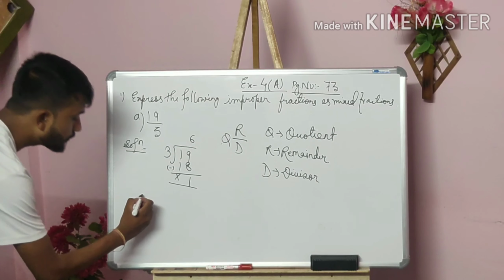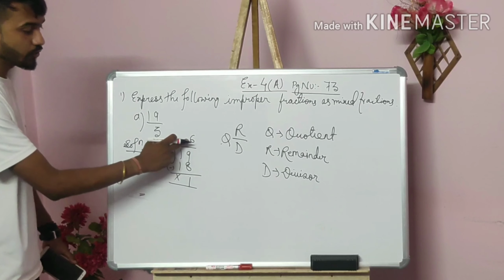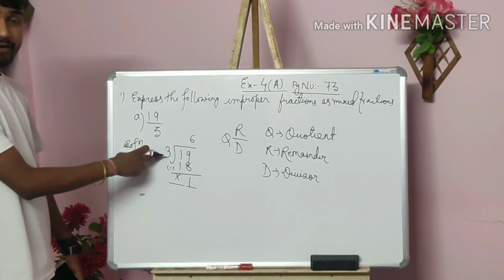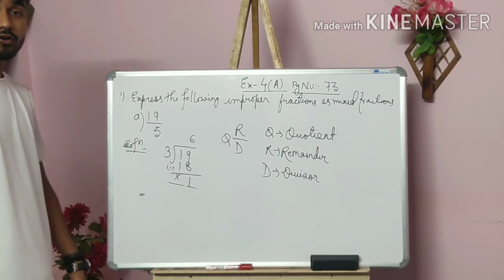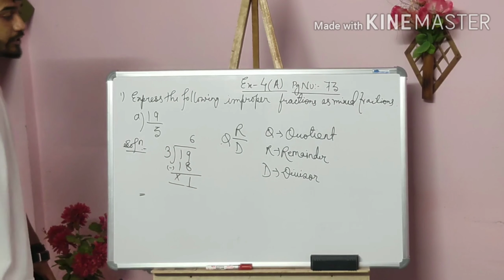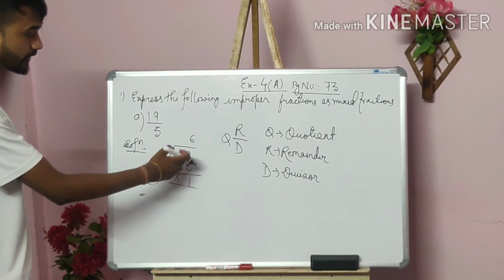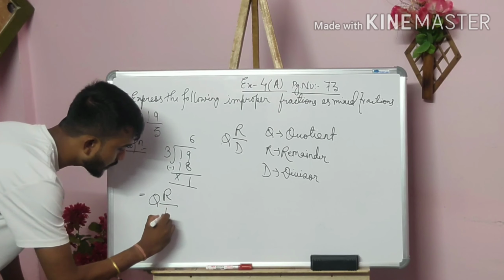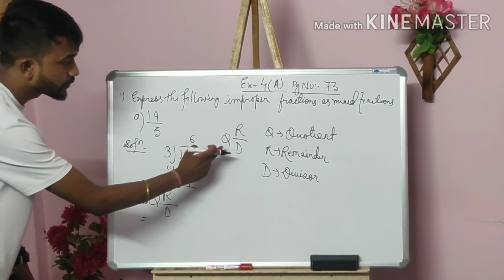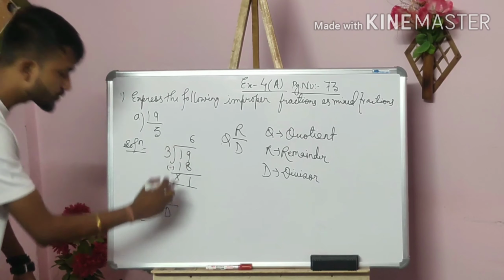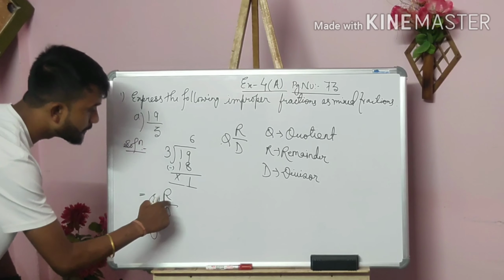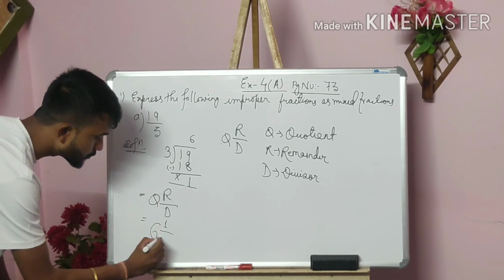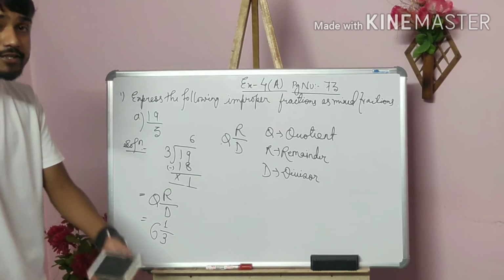You see here how we have to convert it. Here you can see this one is the quotient, this one is the remainder, this one is the divisor, and this one is the dividend. We all know about it, but we don't have to do anything with the dividend. What you have to write is only that QRD. So what is Q here? Q is quotient. Quotient is how much? 6. So you have to write 6 here. Remainder is how much? 1. So write 1 here. And divisor is how much? 3. So you have to write 3. So isn't it very simple?